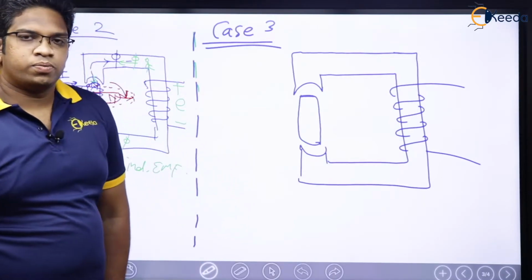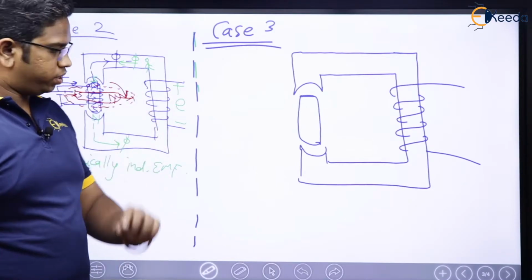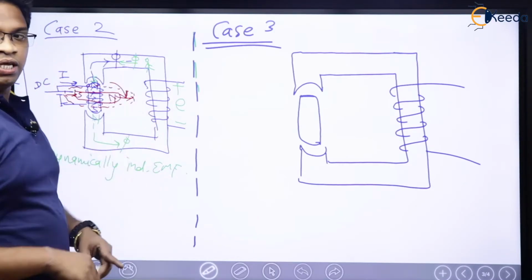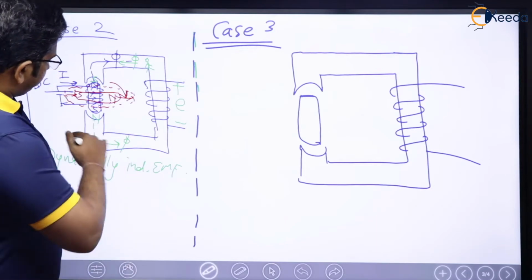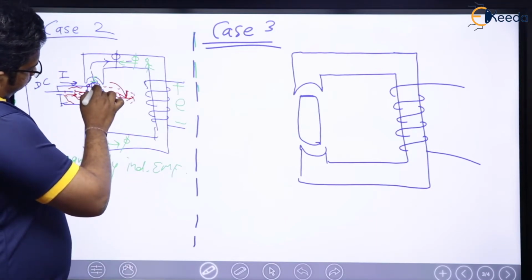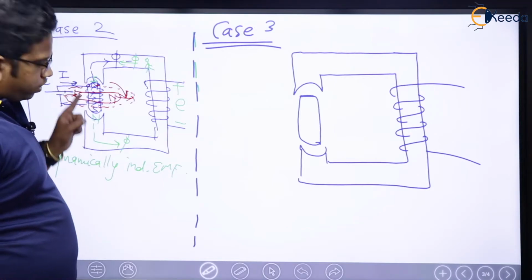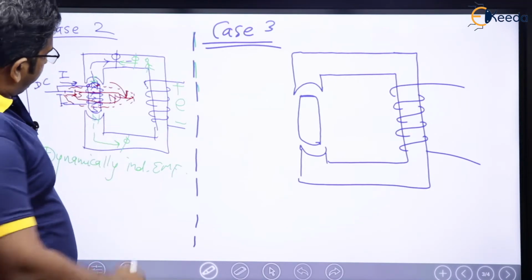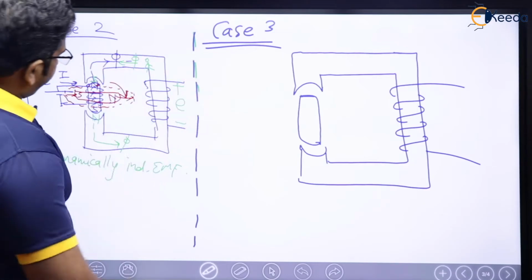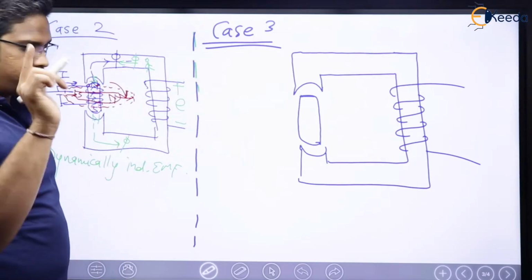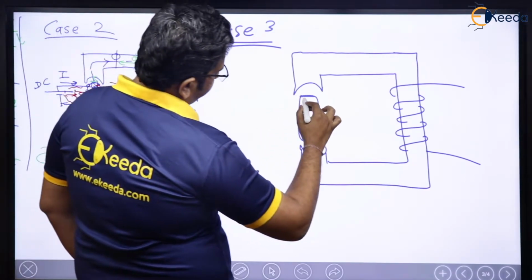In the first case of case 2, in the initial condition we saw that N pole was here, S pole was here, right? N pole was here, S pole was here, blue. The same I will describe here, the first condition I will take here, the first instant, NS.